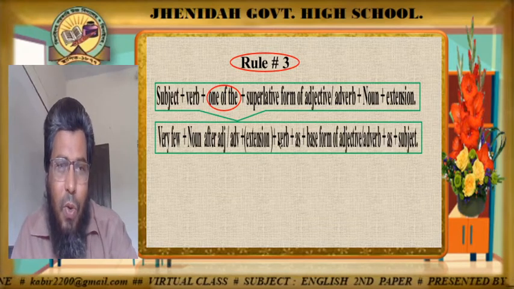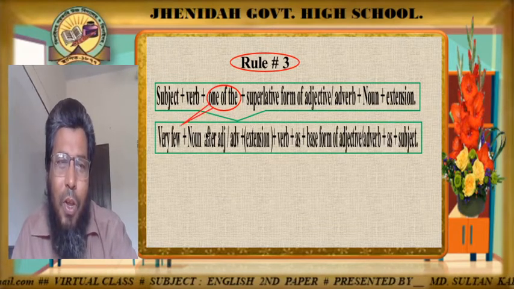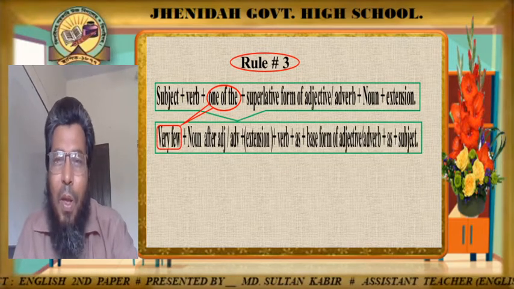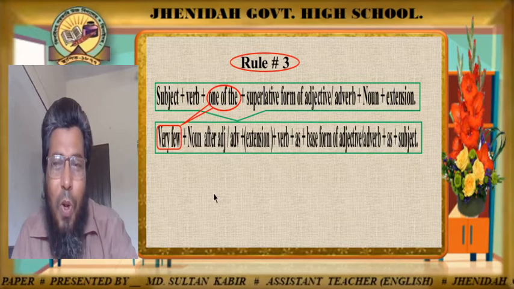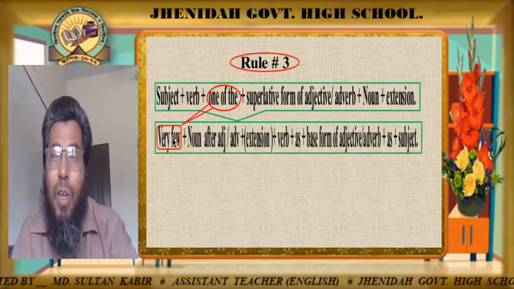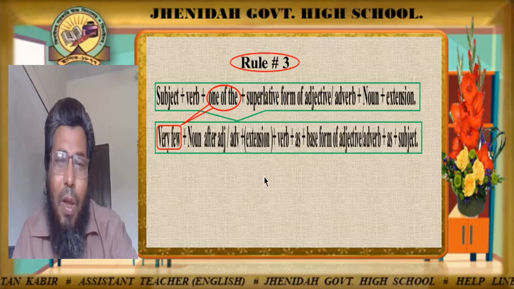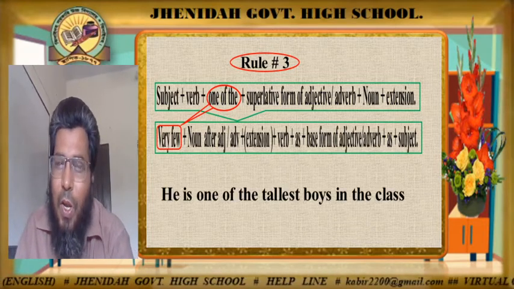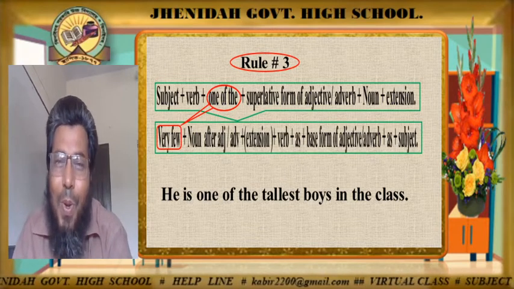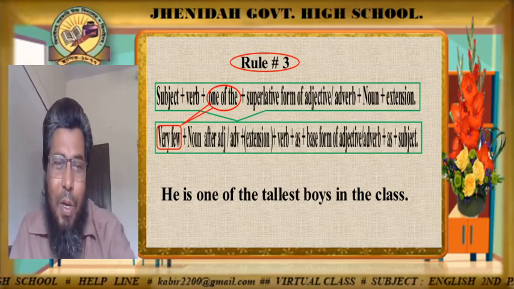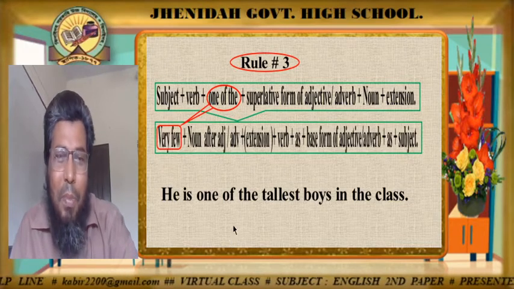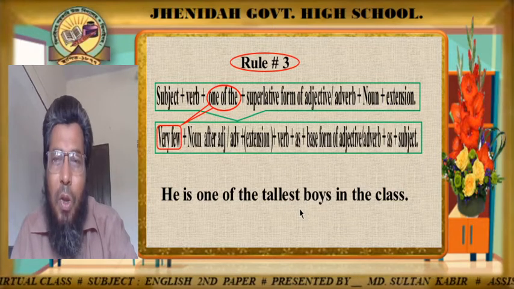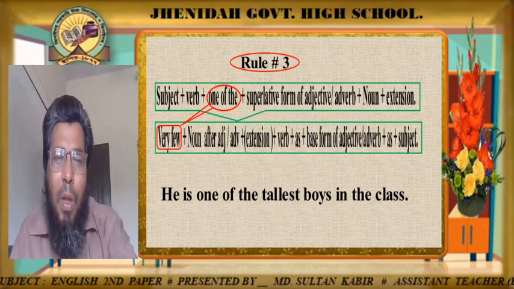Fine. So for one of the we have written here very few. If the superlative degree has one of the, then while making it positive we must write very few at the beginning. Am I clear? Okay, fine. Now look at the example. One of the tallest boys in the class is Each one of the tallest boys in the class is one of the tallest boys in the class. So here, as the superlative degree has one of the, to change it into positive, we'll write very few at the beginning.